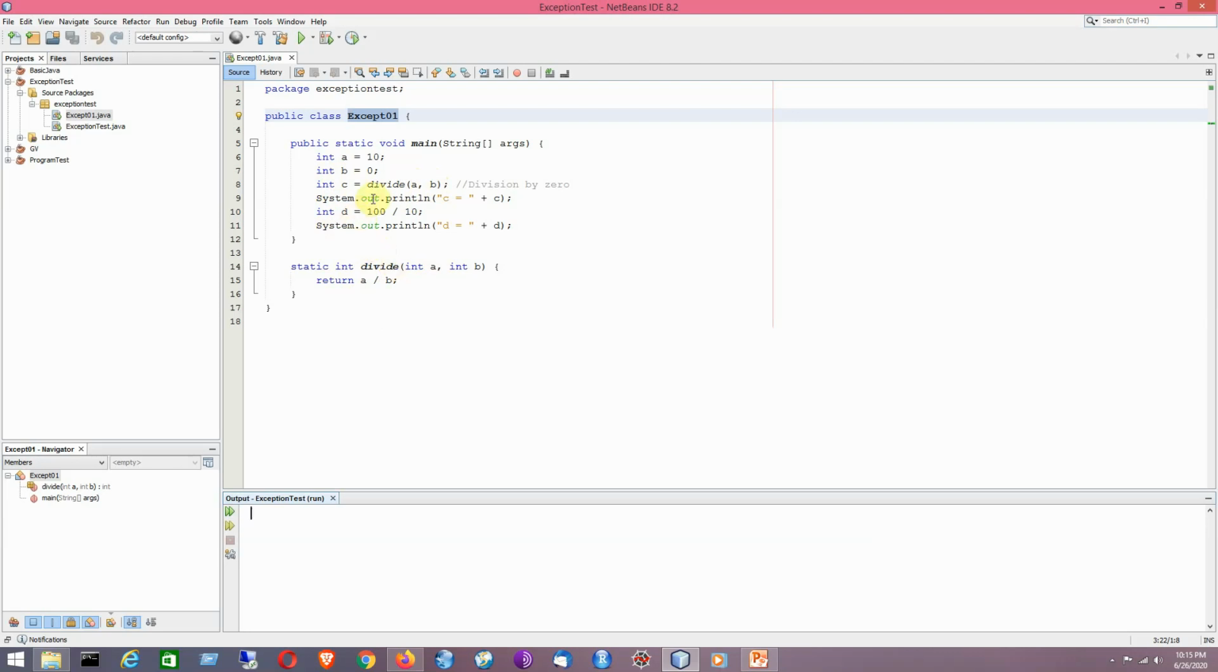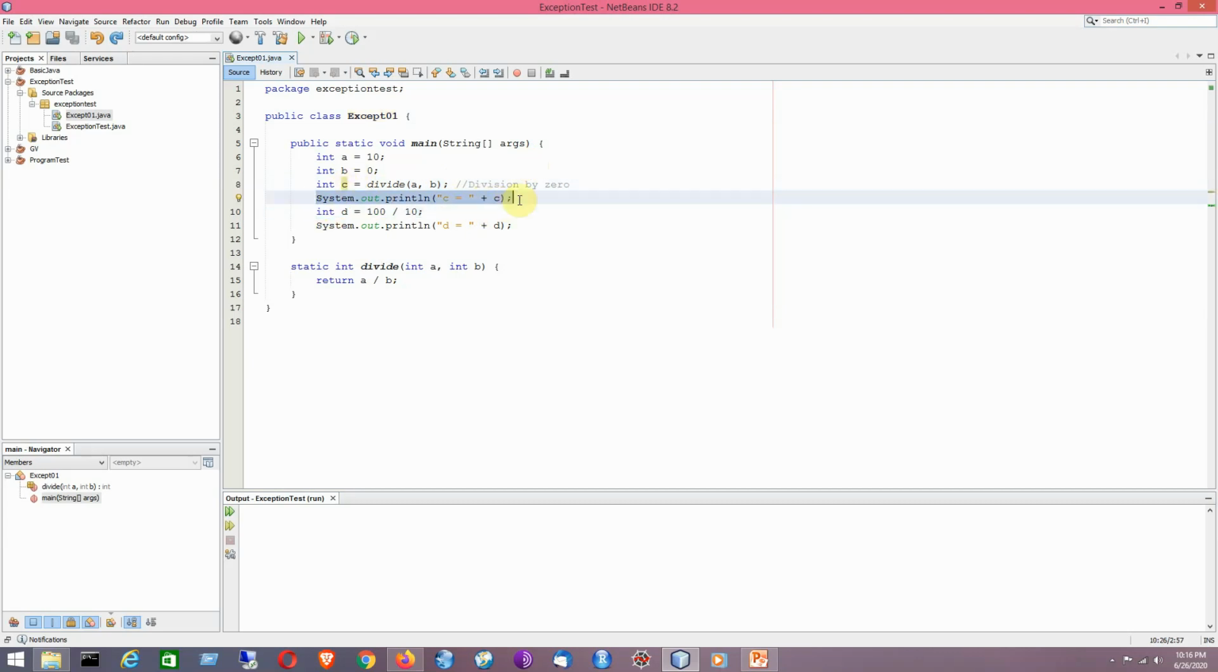Now if a equal to 10 and b equal to 0, certainly it is indicating 10 by 0, which is considered to be an illegal operation. Since it is an illegal operation, we will not get any finite result for this particular operation. So an exception object will be generated because of the presence of this code, division by 0, which is considered to be illegal code. So we won't be able to get any finite value for this particular variable.